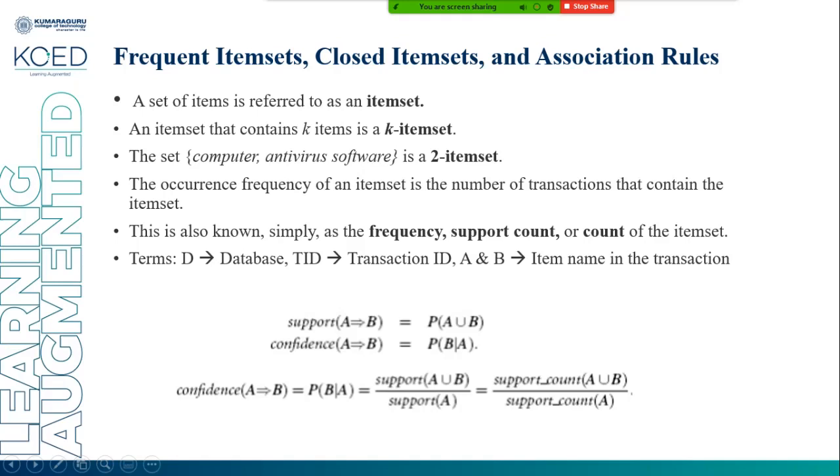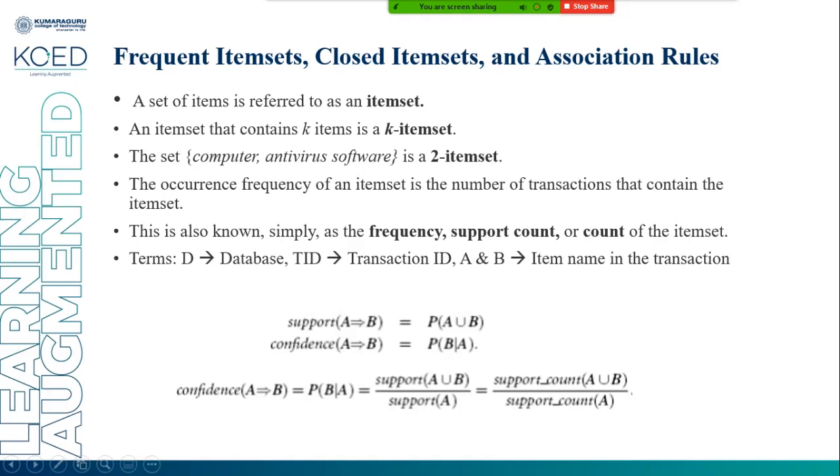The occurrence frequency of an item set is the number of transactions that contain the item set. For example, we have a computer and antivirus software. Out of 10 transactions, 7 transactions contain the computer and antivirus. That is known as the occurrence frequency, 7 out of 10. This is also known as the frequency, support count, or count of the item set.